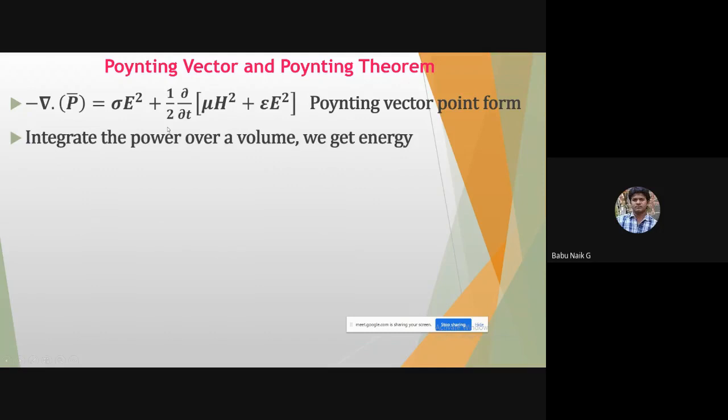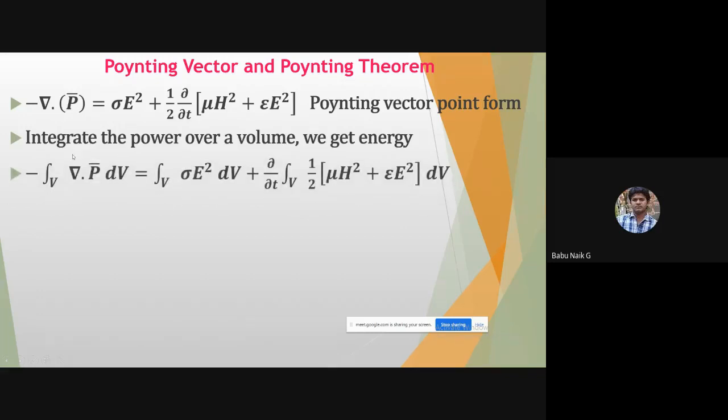Now that power is completely flowing into the area. If I want to calculate that power overall, I can integrate over the volume, which gives energy. I will get minus volume integral of del dot P bar dV, which is equal to the volume integration of sigma E squared dV, plus the rate of change of the integration of half into mu H squared plus epsilon E squared into dV. So this is the power flowing into that area.